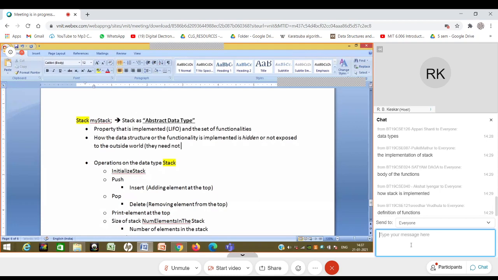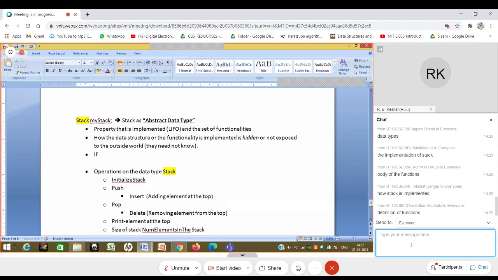If they want to find out, of course they can, but they need not know. More importantly, if the implementation of the data structure changes, even that need not be known to the outside world.